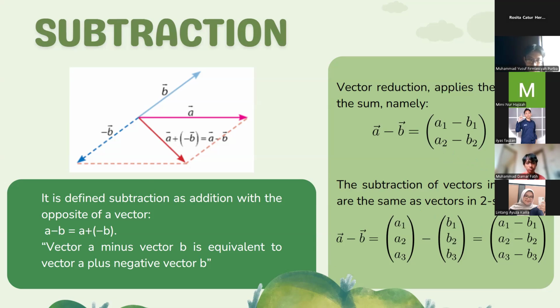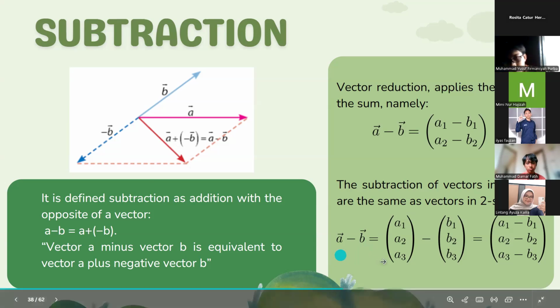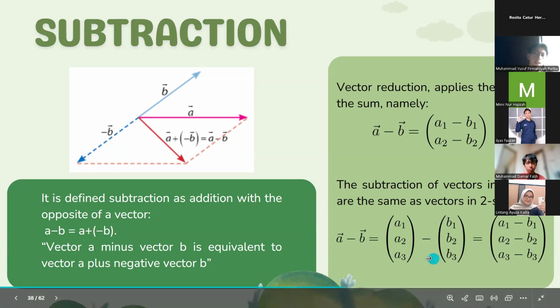Vector B is subtracted from vector A is equal to the components of vector B, that is B1, B2, B3, is subtracted from components of vector A, that is A1, A2, A3, is equal to the components of the subtraction, that is B1 is subtracted from A1, B2 is subtracted from A2, and B3 is subtracted from A3.